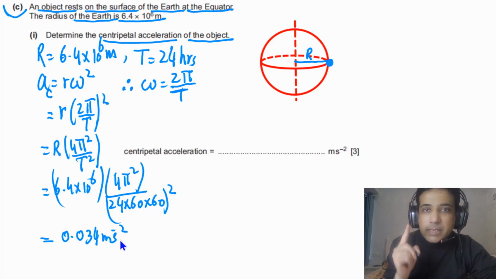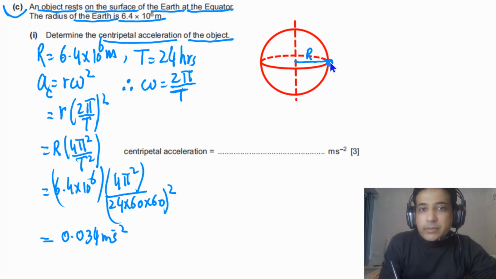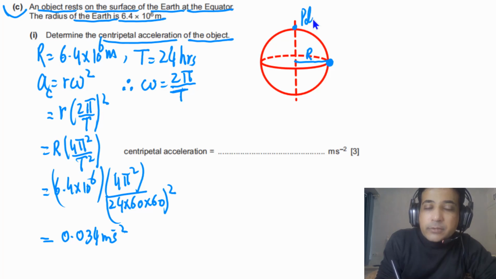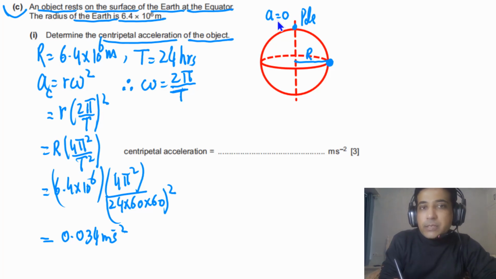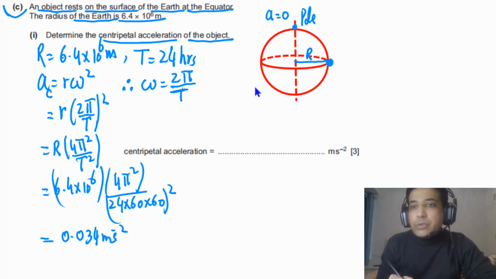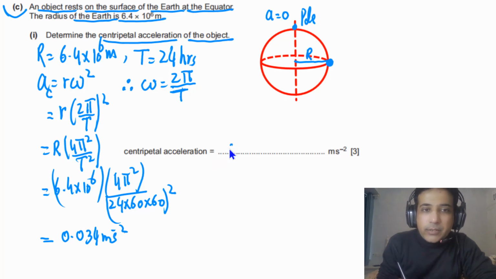So this is the centripetal acceleration of the object at the equator. And acceleration will be different. For example, if the object is placed right at this point, at the pole, centripetal acceleration will be 0, because this is always at rest. So it has no rotation. Its centripetal acceleration will be equal to 0, because it is at the axis. So these things you need to understand. If you write down this, you will get 3 marks. So this is our final answer.